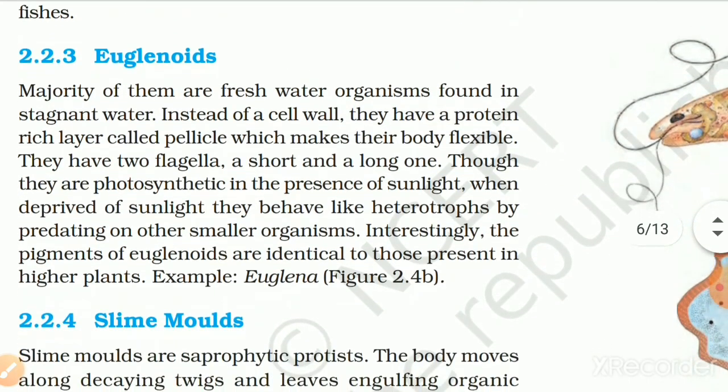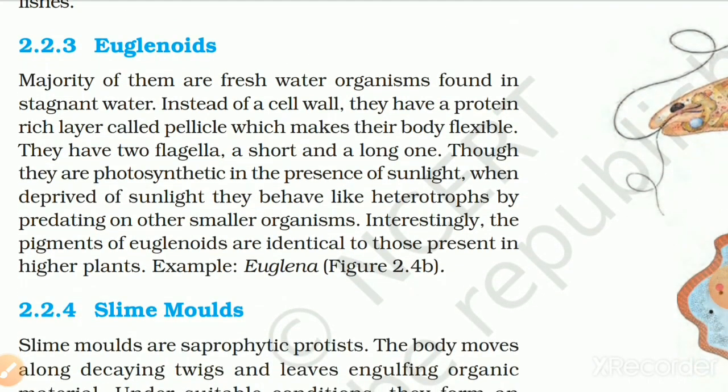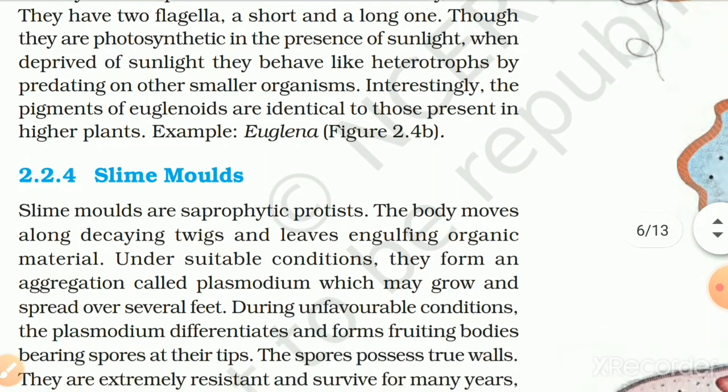2.2.3 Euglenoids. The majority of them are freshwater organisms found in stagnant water. Instead of a cell wall, they have a protein-rich layer called pellicle, which makes their body flexible. They have two flagella, a short and a long one. Though they are photosynthetic in the presence of sunlight, when deprived of sunlight, they behave like heterotrophs by predating on other smaller organisms. Interestingly, the pigments of euglenoids are identical to those present in higher plants. Example, Euglena.